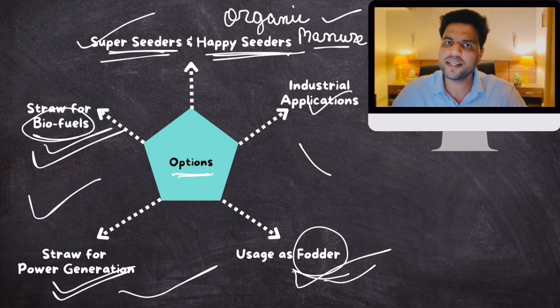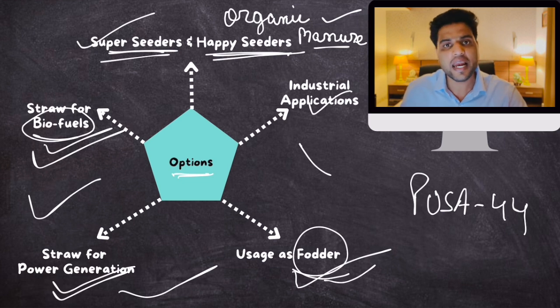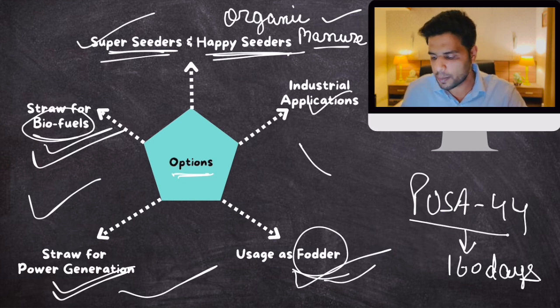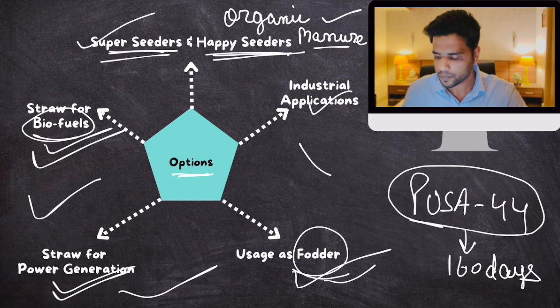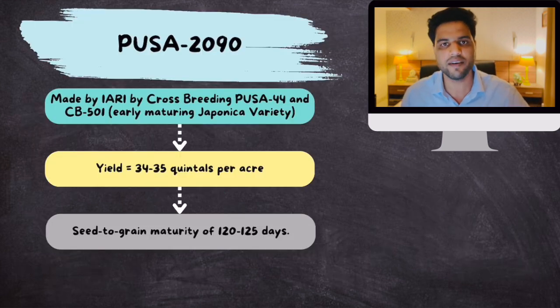What if we can find a seed variety that gives similar yield as Pusa 44, but takes less time to grow? Pusa 44 takes 160 days to grow. What if there is a seed which will give similar yield but will take less time to grow? So farmers have more time to extract this stubble and sell it. What if that is the case? Right? What if there is an alternative? There is an alternative. And that alternative is again a seed variety created by the Indian Agricultural Research Institute.